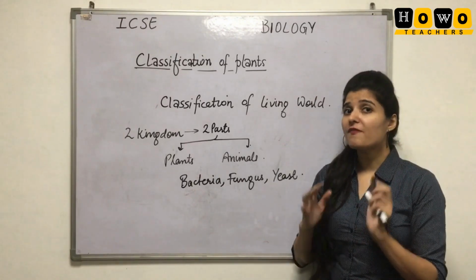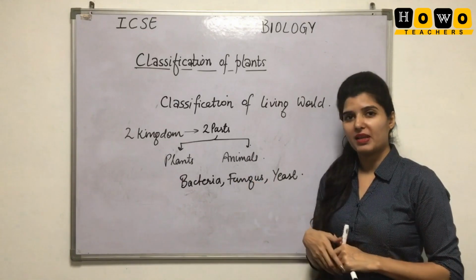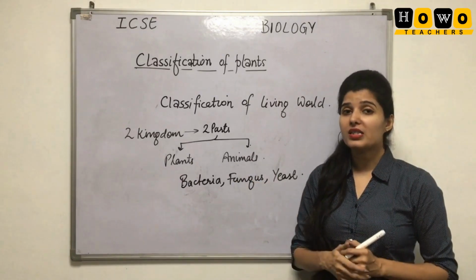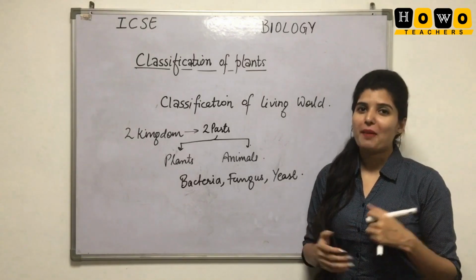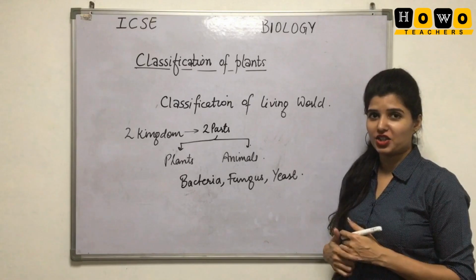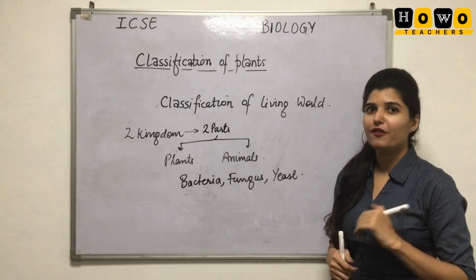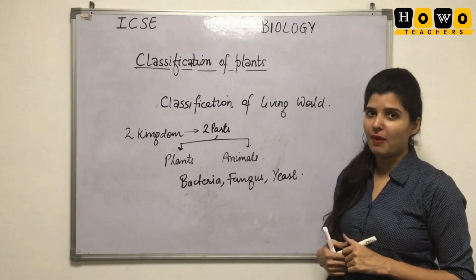Because of such disadvantages of two kingdom classification, there was the introduction of five kingdom classification by Whittaker. This is the five kingdom classification given by Whittaker, in which the organisms were divided into five parts.